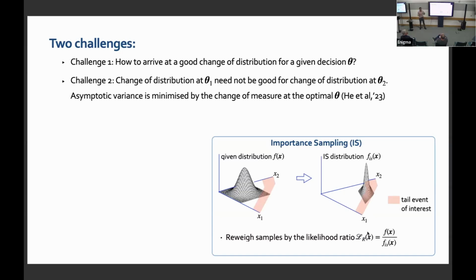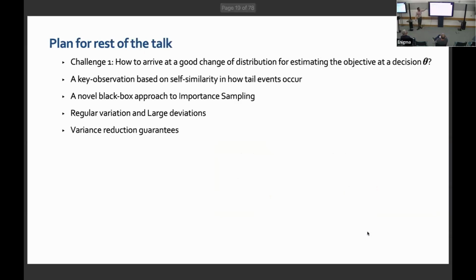First, maybe I'll spend a little bit of time dwelling on challenge one. So the plan for the rest of the talk is the following. Having introduced the key challenges, I'll dwell first on the challenge of how to arrive at a good change of distribution for the type of problems that we are interested in.